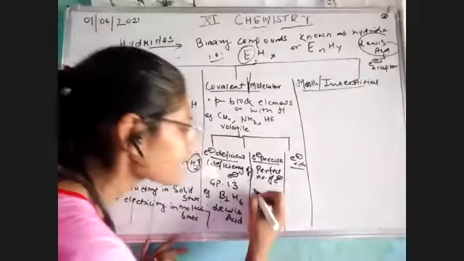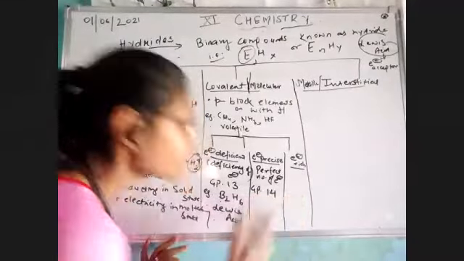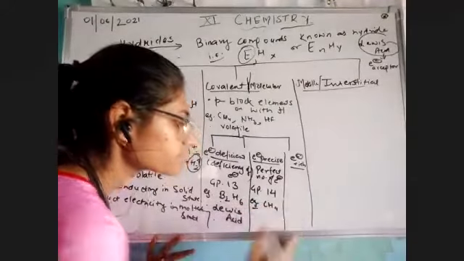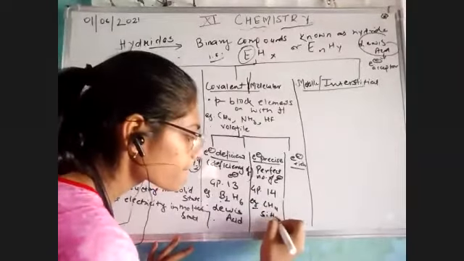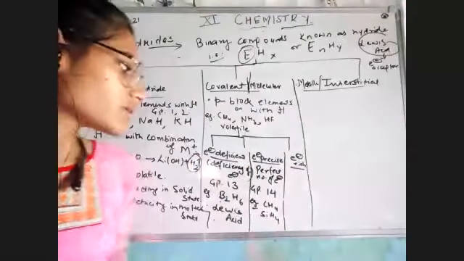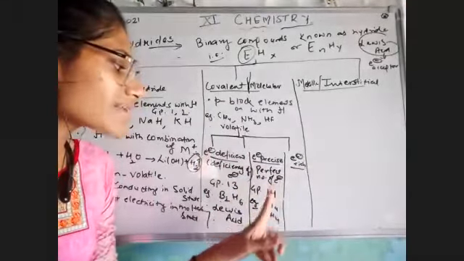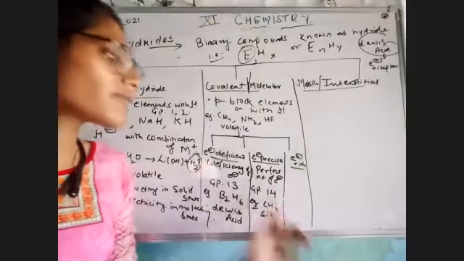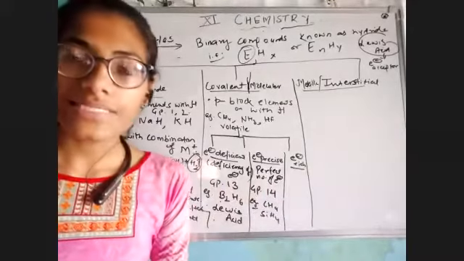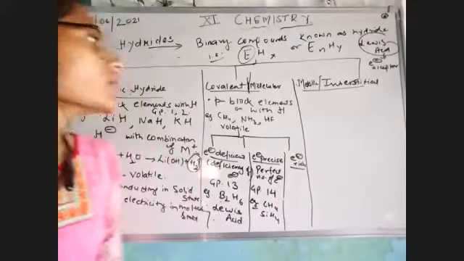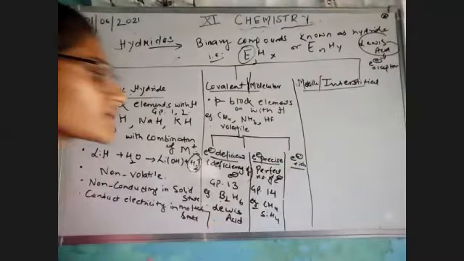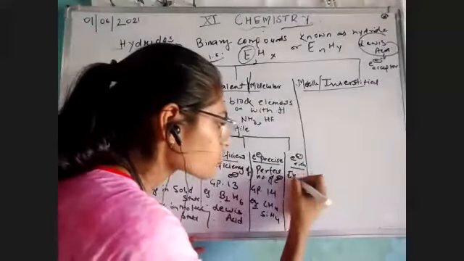Moreover, they are in group 14. For example, CH4, silicon. Okay, these are known to be electron precise. So what is the difference between electron deficient and electron precise? They have the deficiency of electron, they have the perfect number of electron. These are from group 13, these are from group 14. Lastly, we have the last type of covalent hydride known to be electron rich. That means it has excess of electrons.